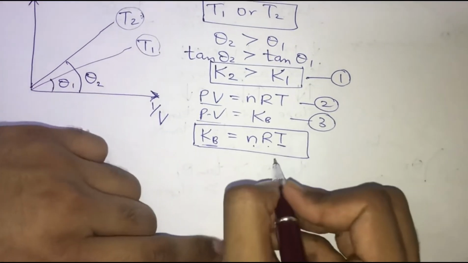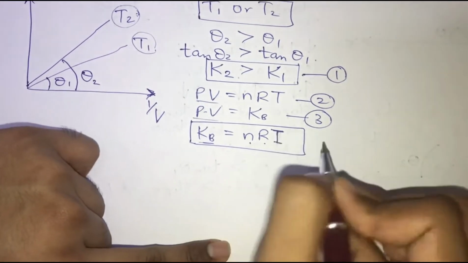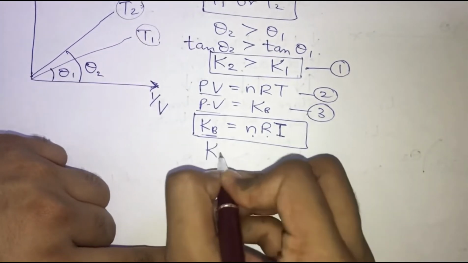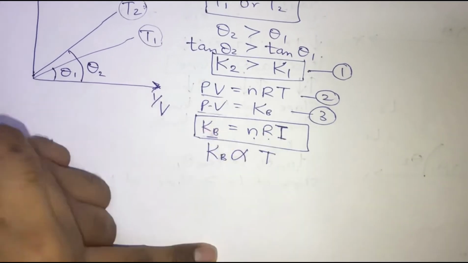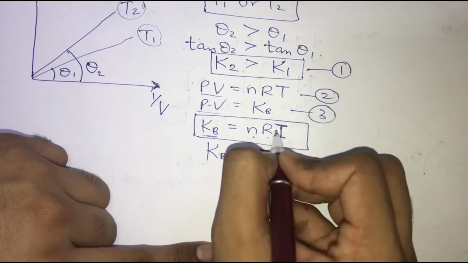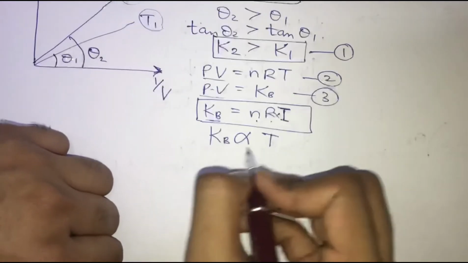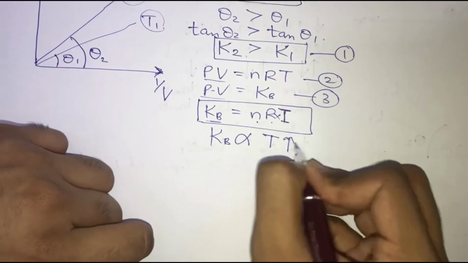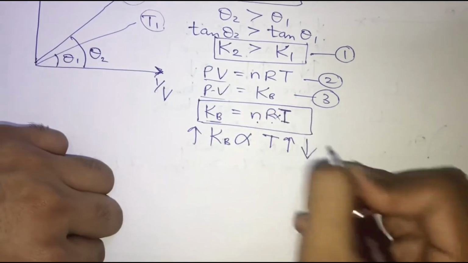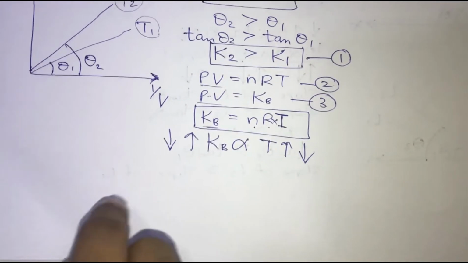So can I say that the variable factors here are T and K? What I meant to say is that if you change the value of T, the value of K is going to change. So can I say that this KB is directly proportional to T? Because if you increase the value of T, it is obvious that here there is multiplication happening, so the value of KB is also going to increase. And if you decrease the value of T, it is obvious that the value of KB is also going to decrease.